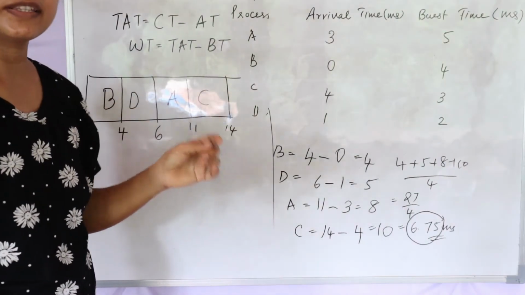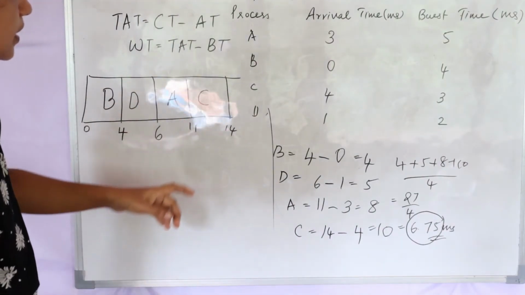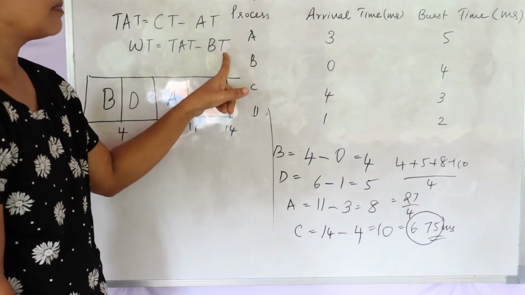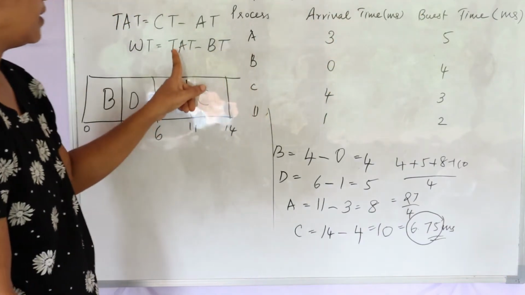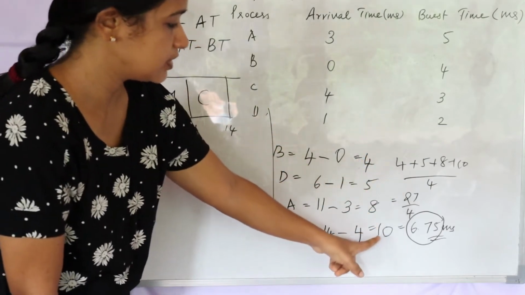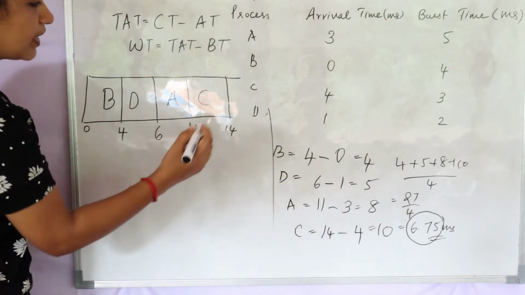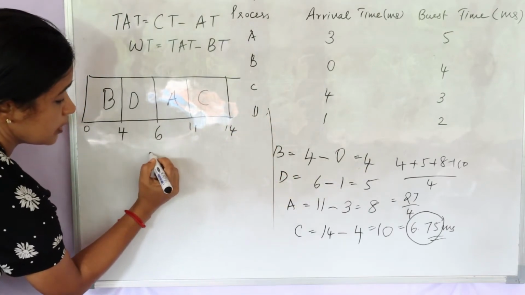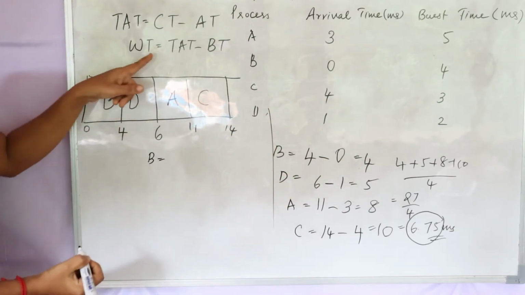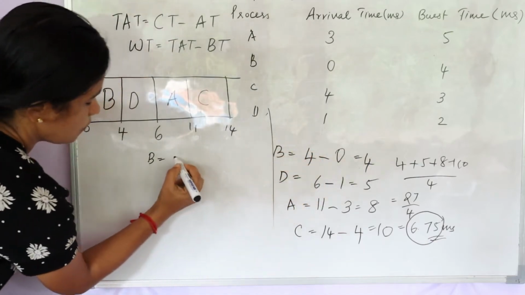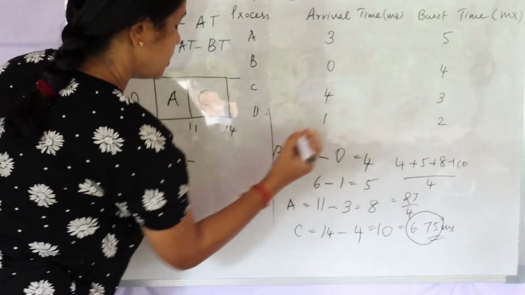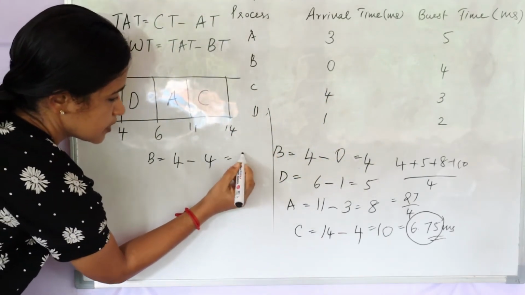Now let's calculate the average waiting time. Here the formula for waiting time is turnaround time minus burst time. Burst time is given here. Turnaround time, we got them here. So now let's calculate the waiting time for each of these processes. For B the turnaround time is 4 minus the burst time, which for B is 4, that is 0.